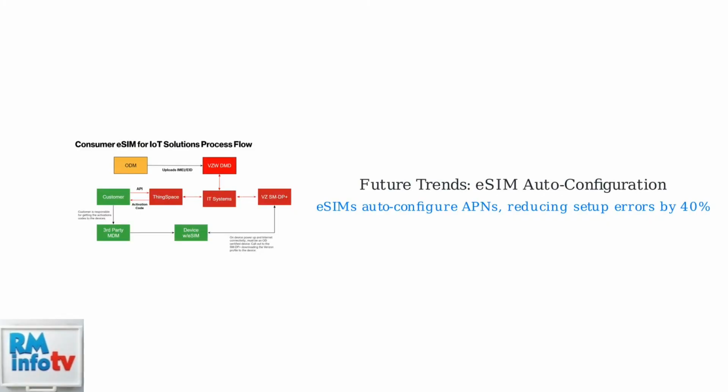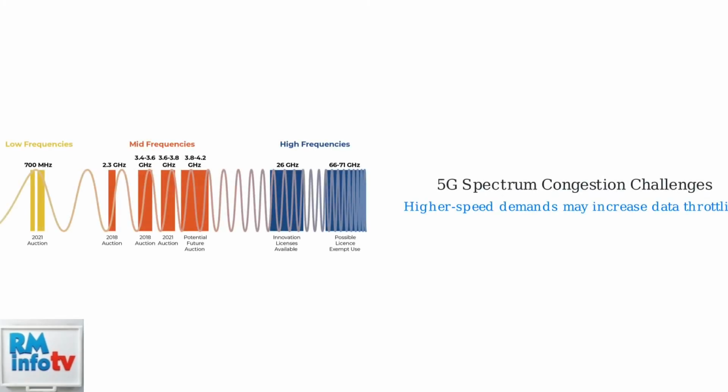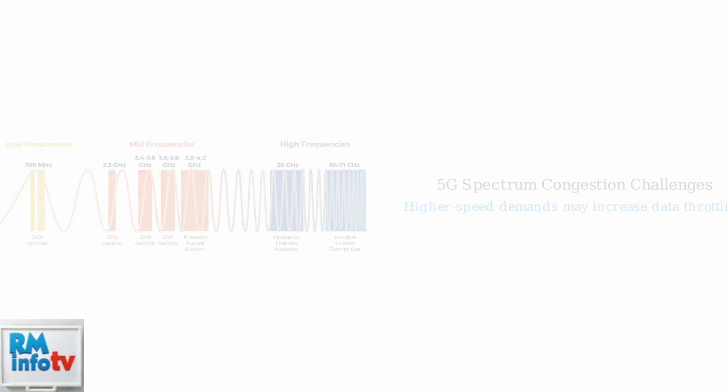Looking ahead, eSIM adoption is rising, with digital SIMs that auto-configure APNs for seamless data activation, reducing errors by 40%. AI-driven diagnostics use machine learning to predict and fix connectivity problems before they escalate. However, 5G spectrum congestion may cause new challenges like data throttling during peak hours, so staying updated with best practices is essential.